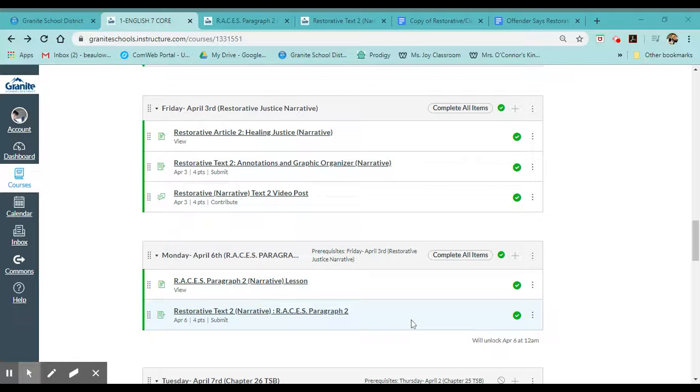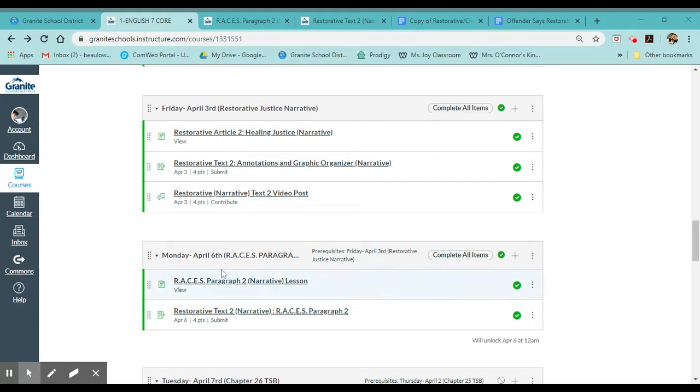Alright, welcome back to what really is the second half of the lesson that you did last time, where you read an article about restorative justice. It was a narrative article, meaning it was a true story based on somebody's life that was affected by some sort of crime or pattern of crimes and how restorative justice helped them.